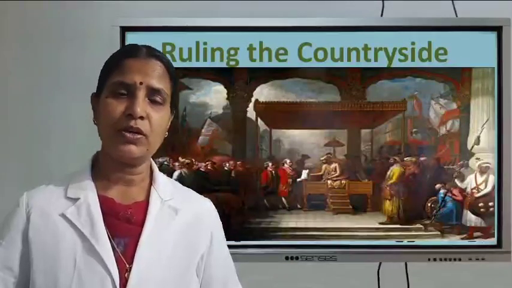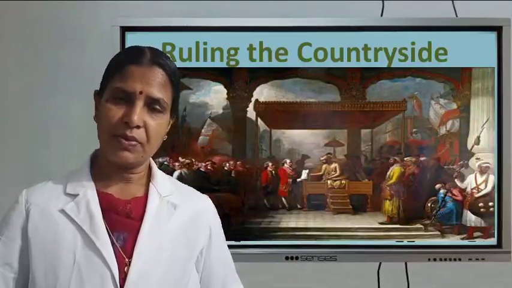Do you remember what we discussed in the previous class? We discussed the different methods adopted by the East India Company for the cultivation of indigo. Mainly two methods: nij cultivation and ryoti cultivation. What is meant by nij cultivation? Very good. Nij cultivation means the planters bought the land from zamindars or rented the lands. And what is meant by ryoti cultivation?